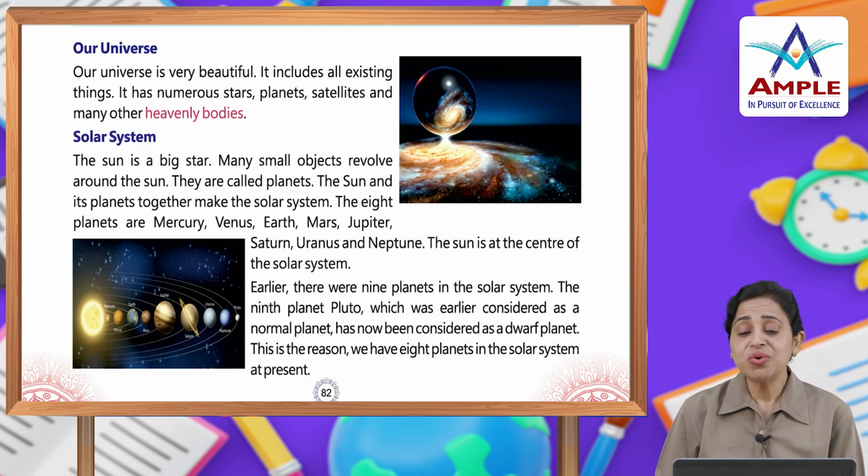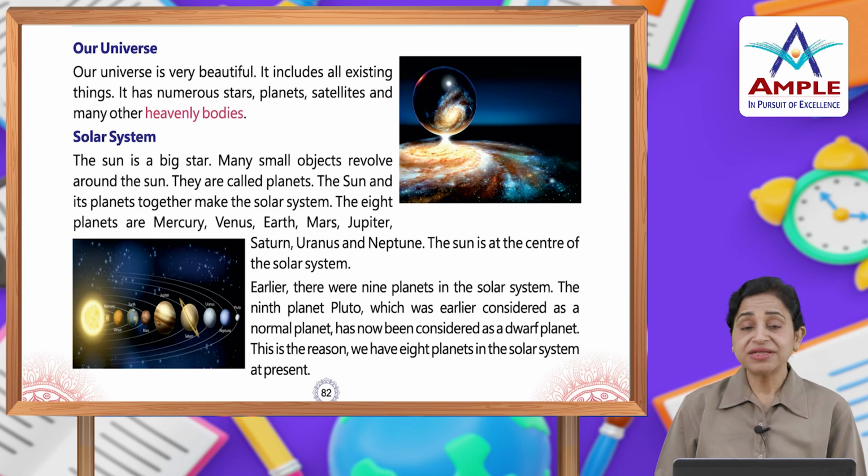It includes all existing things. It has numerous stars, planets, satellites and many other heavenly bodies. Solar system, the sun is a big star. Many small objects revolve around the sun. They are called planets. The sun and its planets together make the solar system. सब मिलकर solar system बनाते हैं.